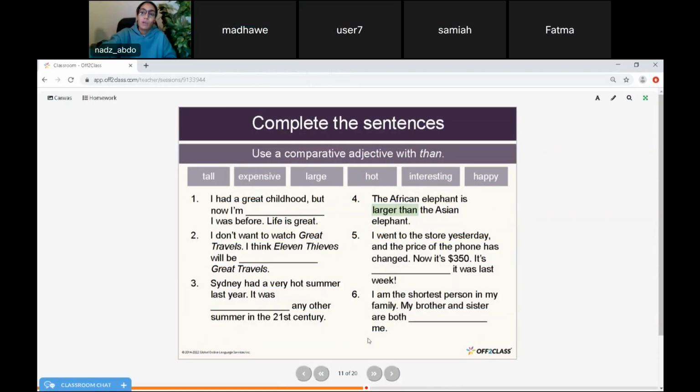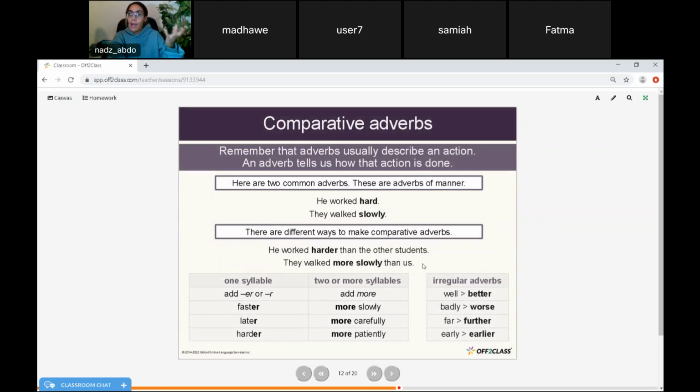We will be talking about comparative adverbs. There's a difference between adjectives and adverbs. An adjective describes the noun, describes the subject or the noun. The adverb describes the verb. So the adjectives are words that describe nouns, and adverbs are words that describe verbs.